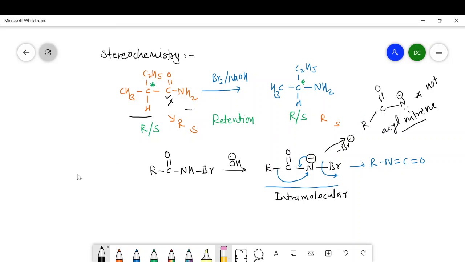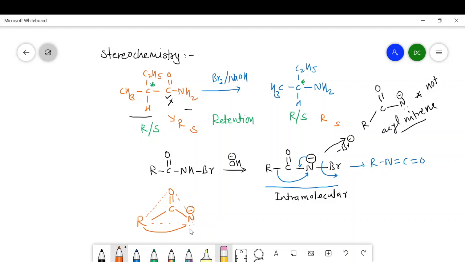Now the structure of this species is like this. I will write here the structure R, then C double bond O, and here N, negative charge is there. It is a trigonal planar structure, and whatever the stereochemistry of the R group in the reactant, it will be retained because it is migrated from carbon to nitrogen within the molecule.